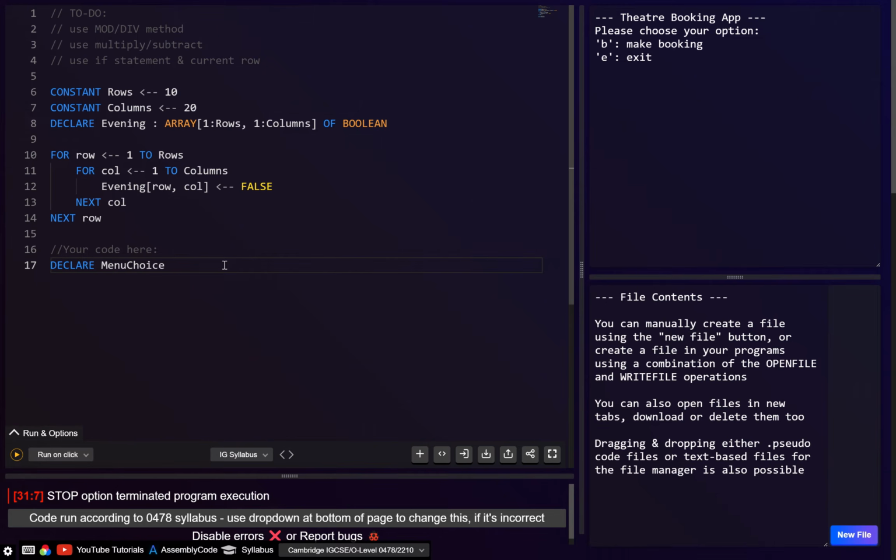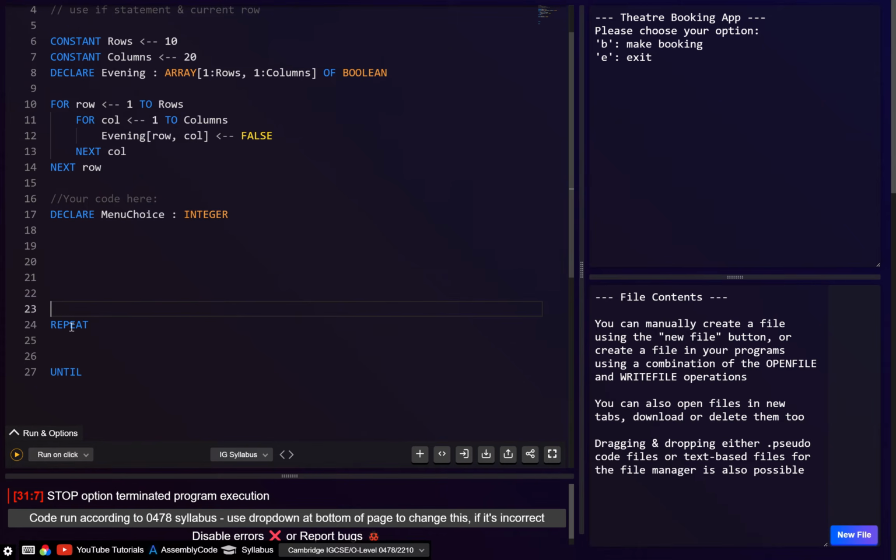Right, let's go menu choice, and let's say this is going to be of type integer. And then what we'll do, we'll just go repeat until. And probably in here, all right, let's say if you're in the exam, you probably want to give yourself some space because maybe you forget to declare some stuff. So I'm just going to give myself some space for when I need to go back and declare some variables.